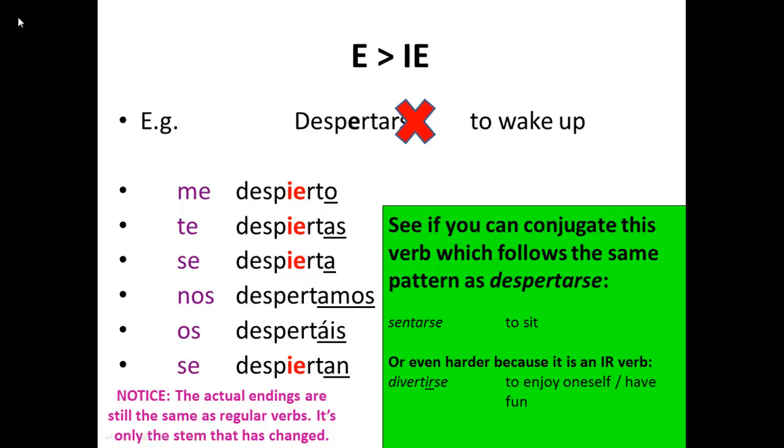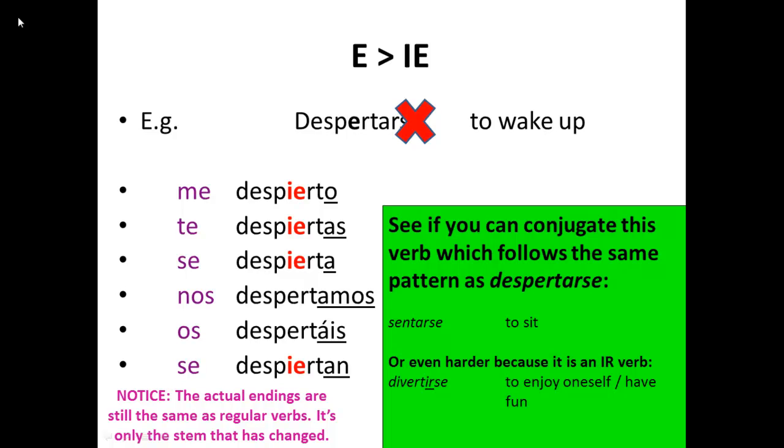Notice how the actual endings are still the same as regular verbs, and it's only the stem that's changed, except in the nos and os form, the we and you plural. This is the same for all stem changing verbs. You'll only see the first three and the last one that change. So copy this verb down, and then if you want, try the challenge on the right.